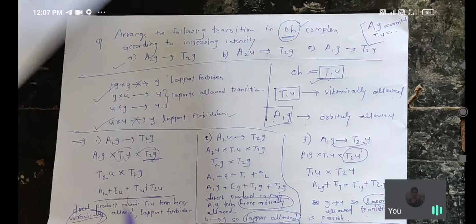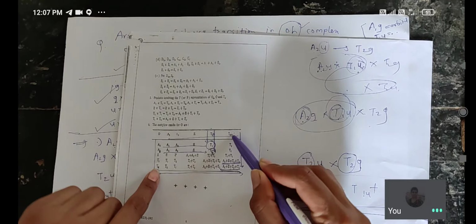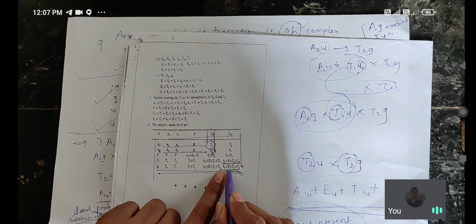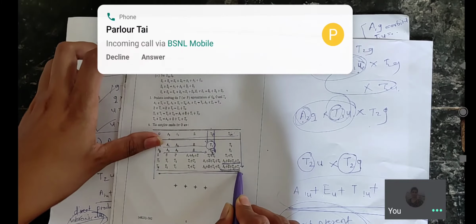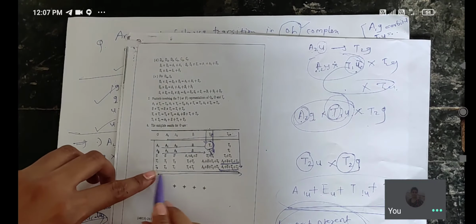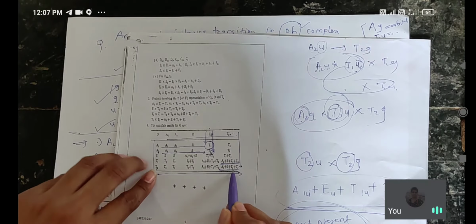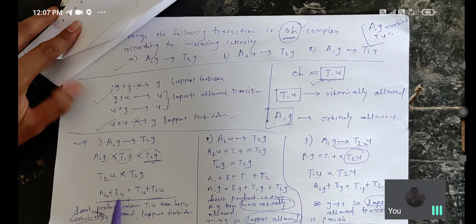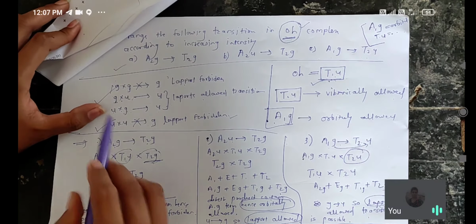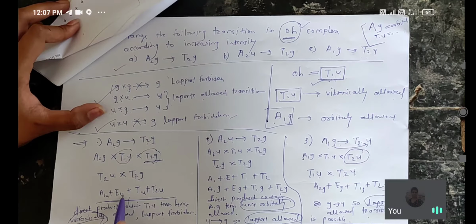Again, T2 into T2. Again we have to use the table. See here, T2 into T2. Go from both sides, T2 into T2. What is here? A1 plus E plus T1 plus T2. U into g, what is the Laporte rule? Again the product is u, so you have to write u.